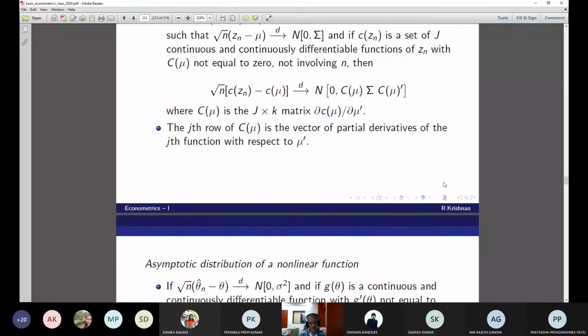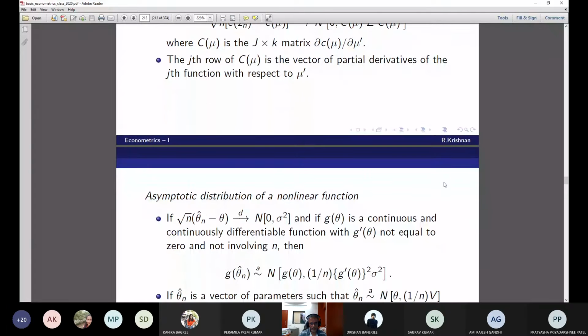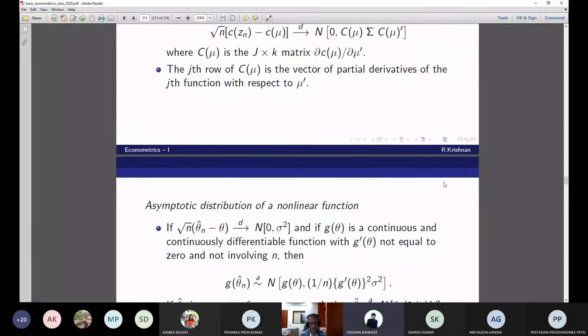Now, asymptotic distribution of a nonlinear function. Okay, this is from the limiting distribution. I'm writing this. Can you give us some time to copy, please? Yes.